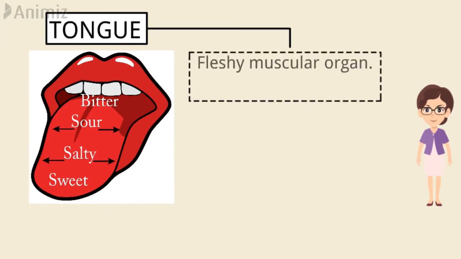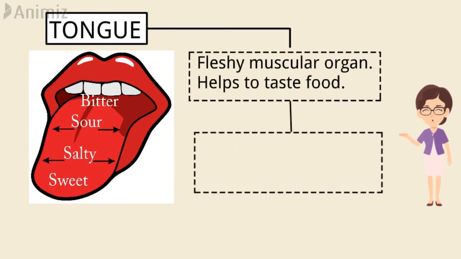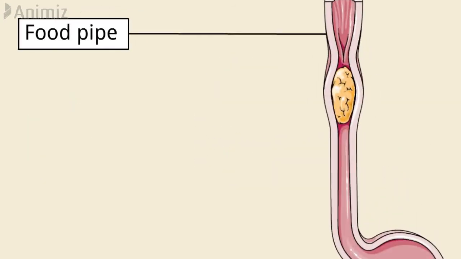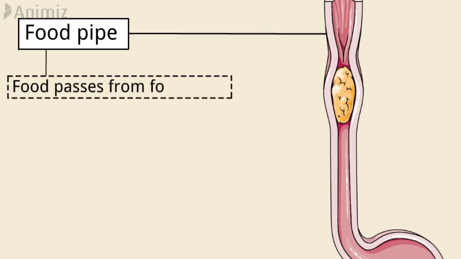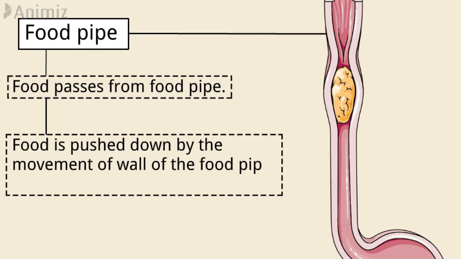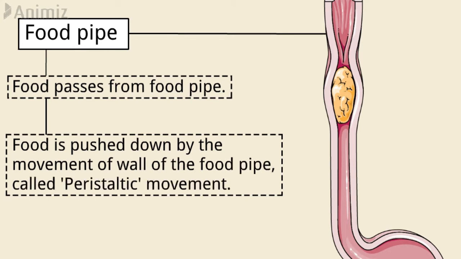The tongue is a fleshy muscular organ that mixes saliva with food, which helps in swallowing food. The swallowed food passes into the food pipe. Food is pushed down by movement of the wall of the food pipe into the stomach. This movement is called peristalsis. It prevents the food from coming back into the mouth.